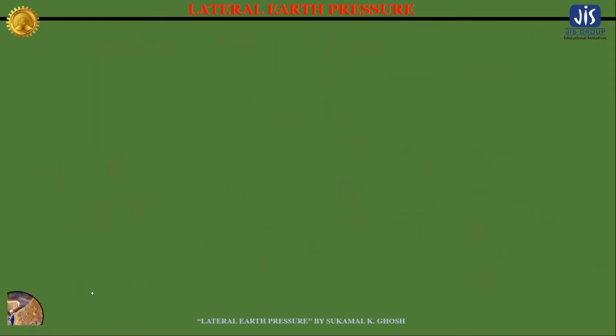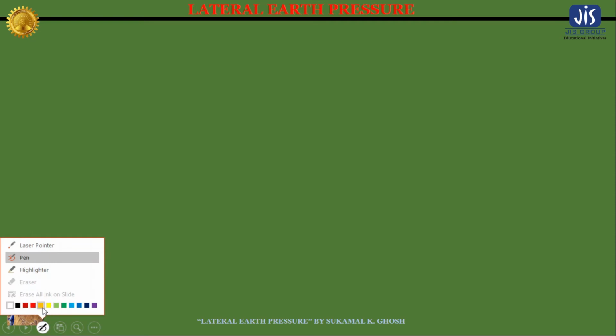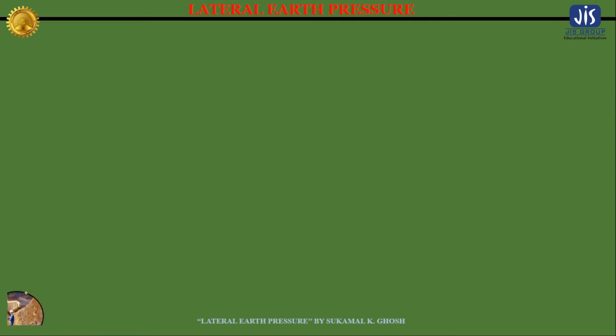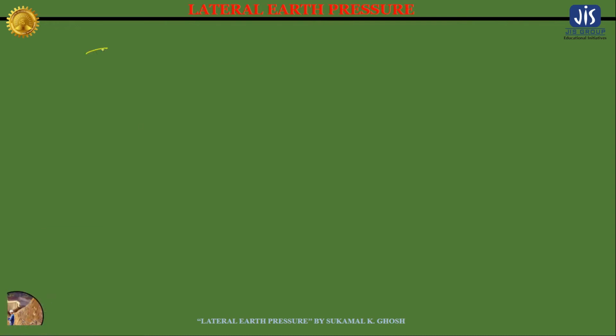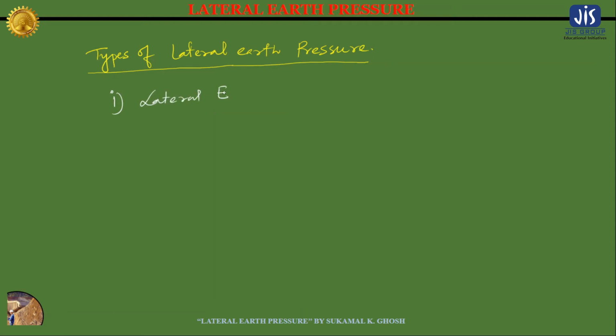Now let's discuss lateral earth pressure. Before knowing anything, we should know the various types of lateral earth pressure. Let me write it here. Types of lateral earth pressure. The first one is lateral earth pressure at rest condition.